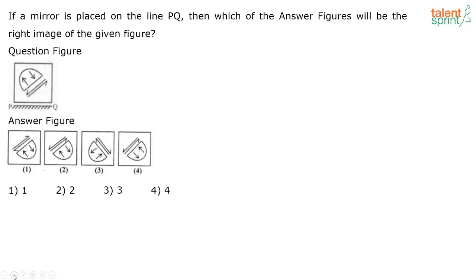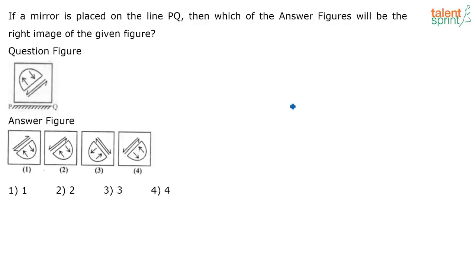Similarly, if the mirror is kept either to the left or to the right of the image, in the mirror image the left and right will get interchanged, but top and bottom will remain the same. So in this question, it is kept at the bottom. So only the top and the bottom have to get interchanged and the left and the right are going to remain the same. So just by looking at it, you can say the answer is option 3.